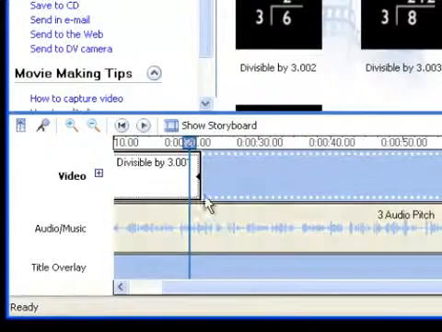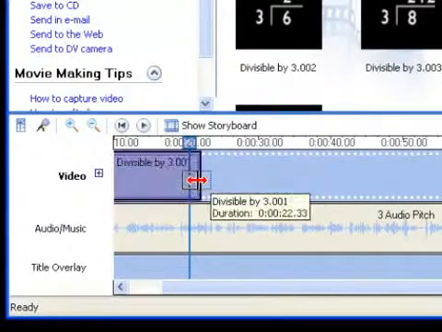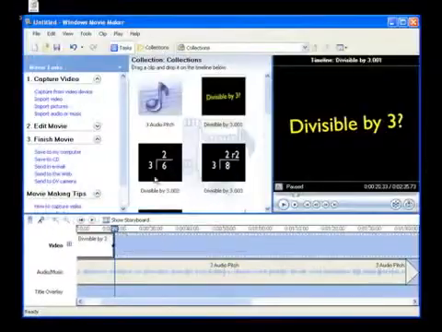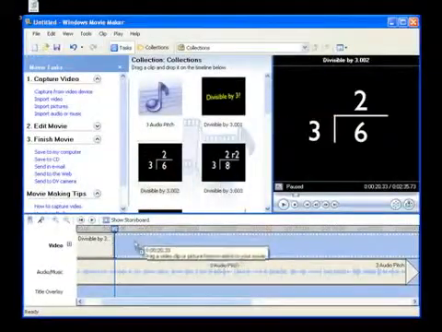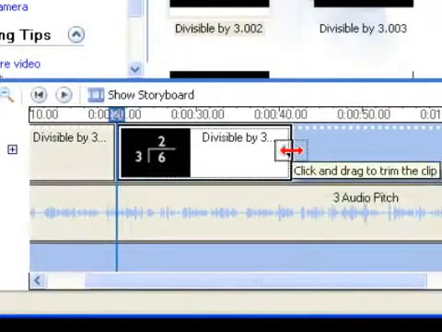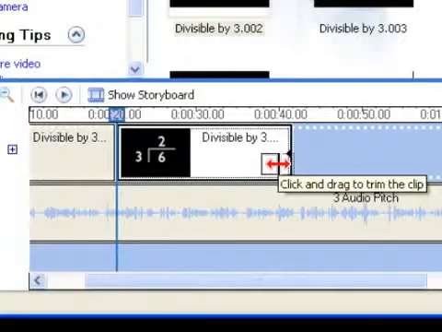All right, I paused it by pressing the space bar. I'm going to have this be just a little bit shorter because my example of 6 divided by 3 has a slide. And I'm going to make this long. It's always easier, I found, to make these longer and cut them down shorter than the other way around. So now I press the space bar to play some more to see how my audio lines up.